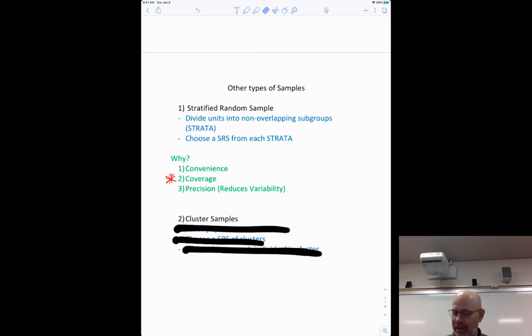Okay. The next one is called a cluster sample. You're going to start a cluster sample the same way. You're going to break them into groups. They call them clusters now. It's kind of silly. Stratified, strata, clusters, but they're just groups. You break them into groups.